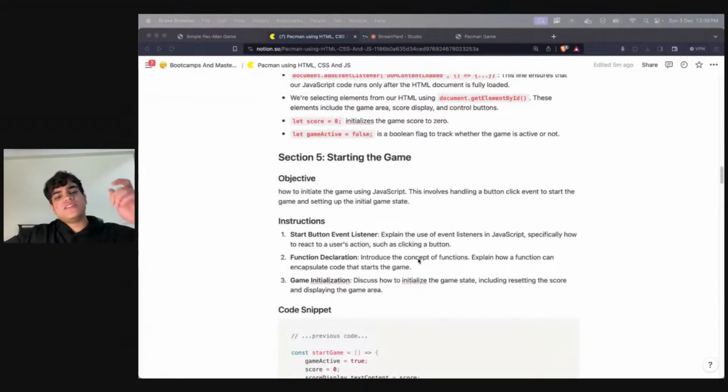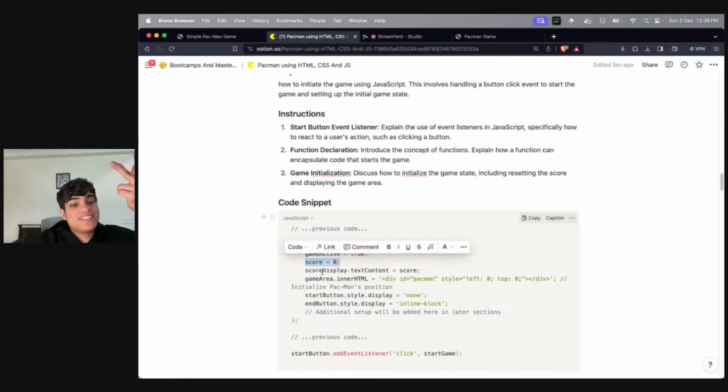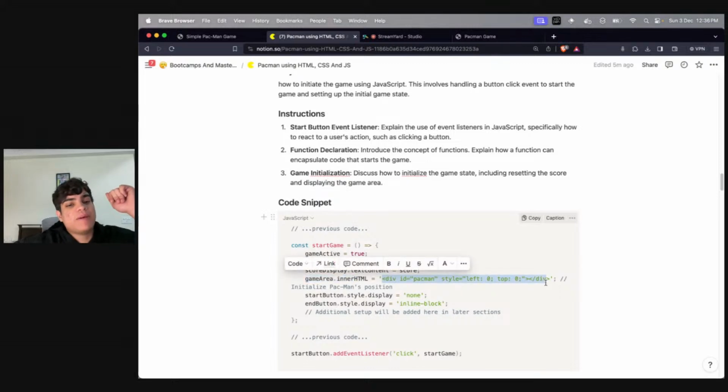Now, how do I start the game? Again, to start the game, this is the function that I'll be calling, right? Starting the game is easy. Game active becomes true. The flag becomes true. Score becomes zero. Text content becomes empty score, right? Then after that, what do I need to do? I need to take my Pac-Man. See, and over here, I'm adding my Pac-Man.